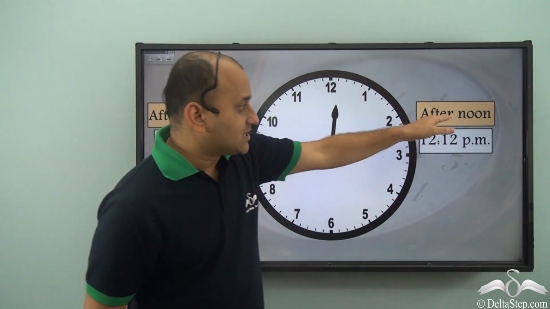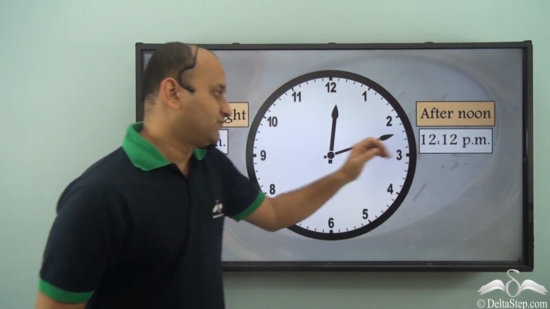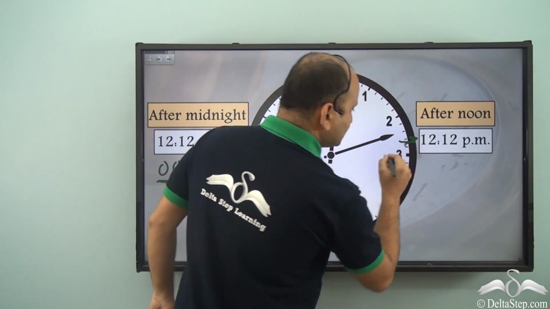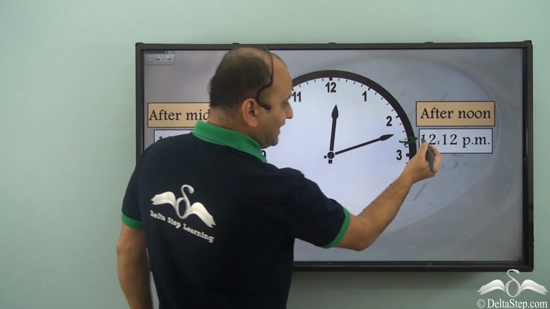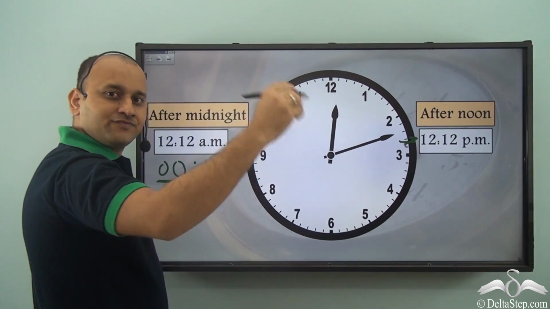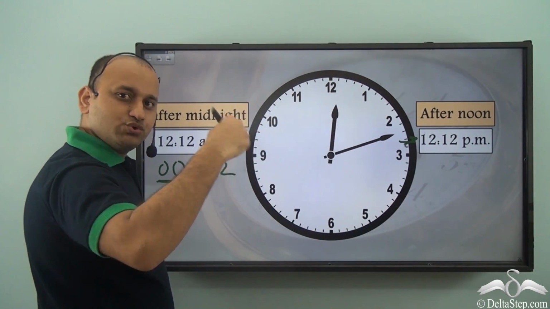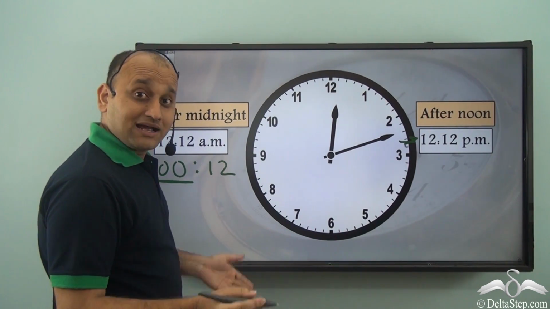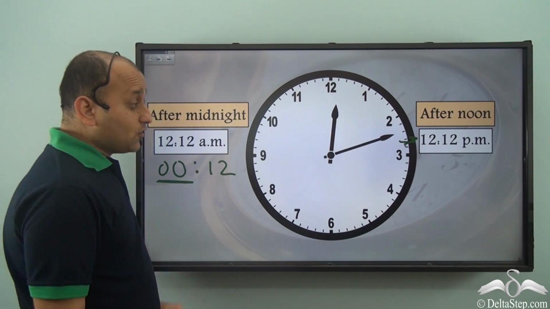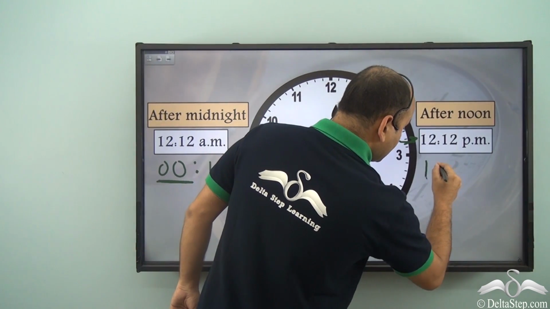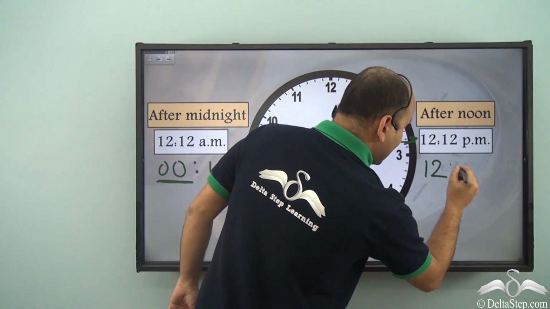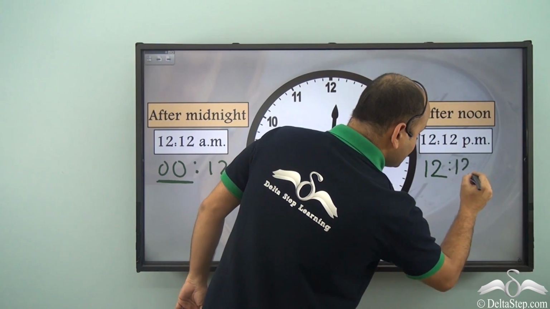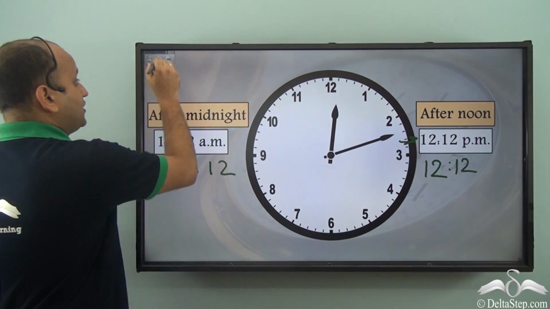While let's come to noon. What happens in noon? Well, in noon, this 12-hour clock has again reset. So it is again counting from 12 and then it will again go 1, 2, 3, 4 and so on. But the 24-hour clock has not reset. So it will be 12 as it is. There is no conversion here. So it's 12 hours.